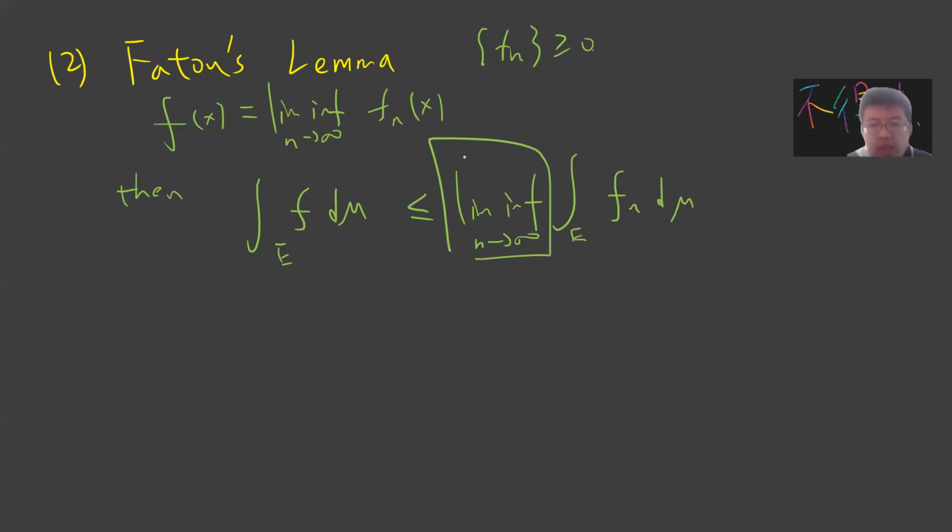So basically, if you take the limit inf outside the integral, it will be less than or equal to taking the limit inf inside. And this proof can easily be done using the monotone convergence theorem. So let's write down the proof.